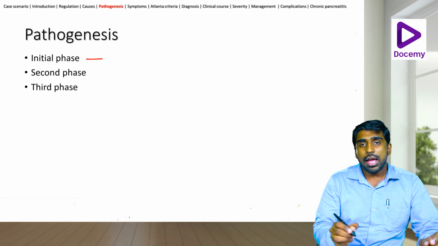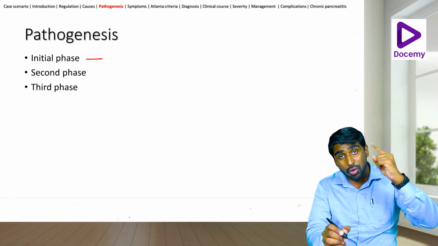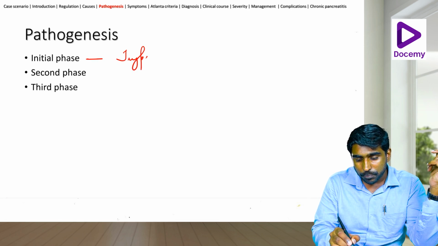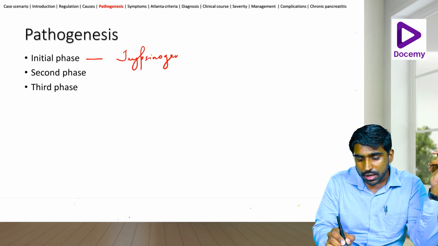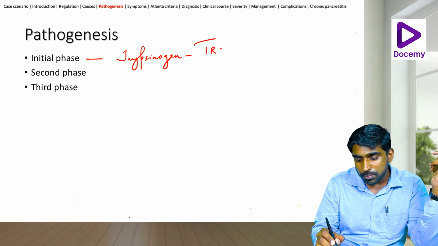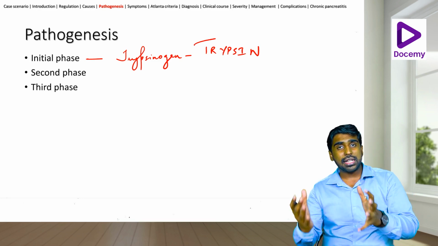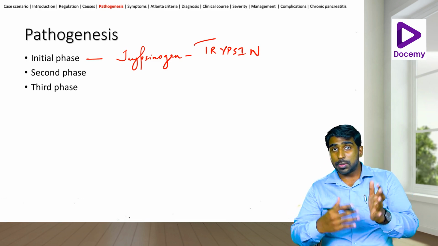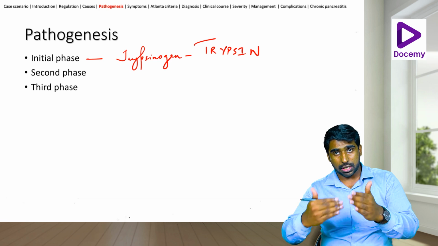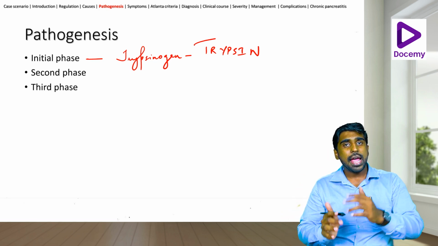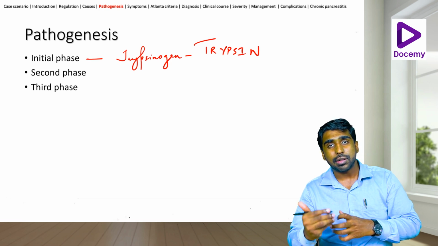As already mentioned, whenever there is a cause, there could be a leak that results in activation of trypsin. So trypsinogen gets converted to trypsin. Now whenever there is an inflammation, trypsin will go and activate the closer ones, so they start proteolysis on their own. And then what happens? The body identifies the presence of inflammation.